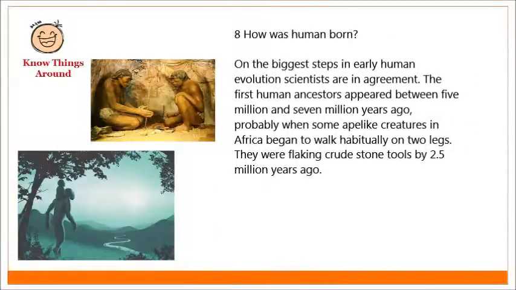How was human born? On the biggest steps in early human evolution, scientists are in agreement. The first human ancestors appeared between 5 million and 7 million years ago, probably when some ape-like creatures in Africa began to walk habitually on two legs. They were flaking crude stone tools by 2.5 million years ago.